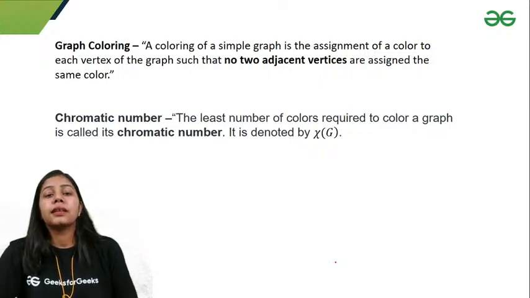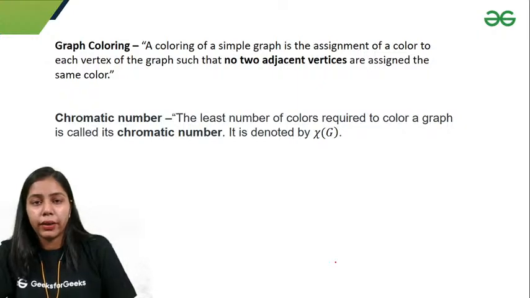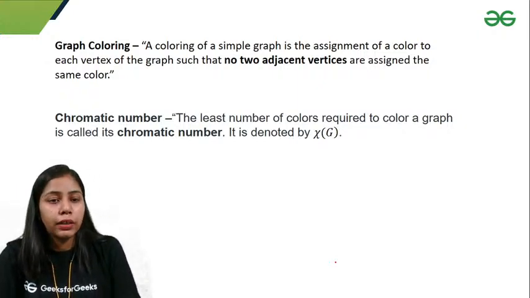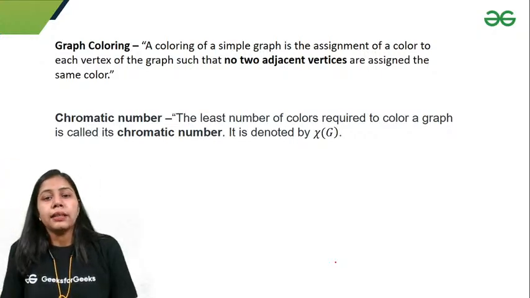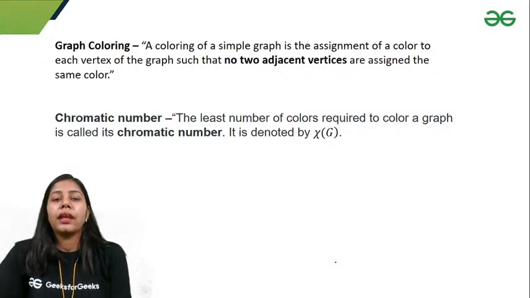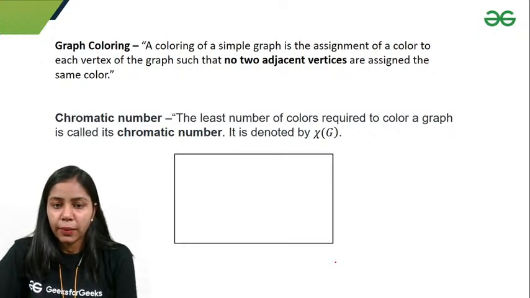Right. The next thing is graph coloring. That is also an important topic. It says that a coloring of a simple graph is the assignment of a color to each vertex such that no two adjacent vertices are assigned the same color, and the minimum number of colors required is our chromatic number.